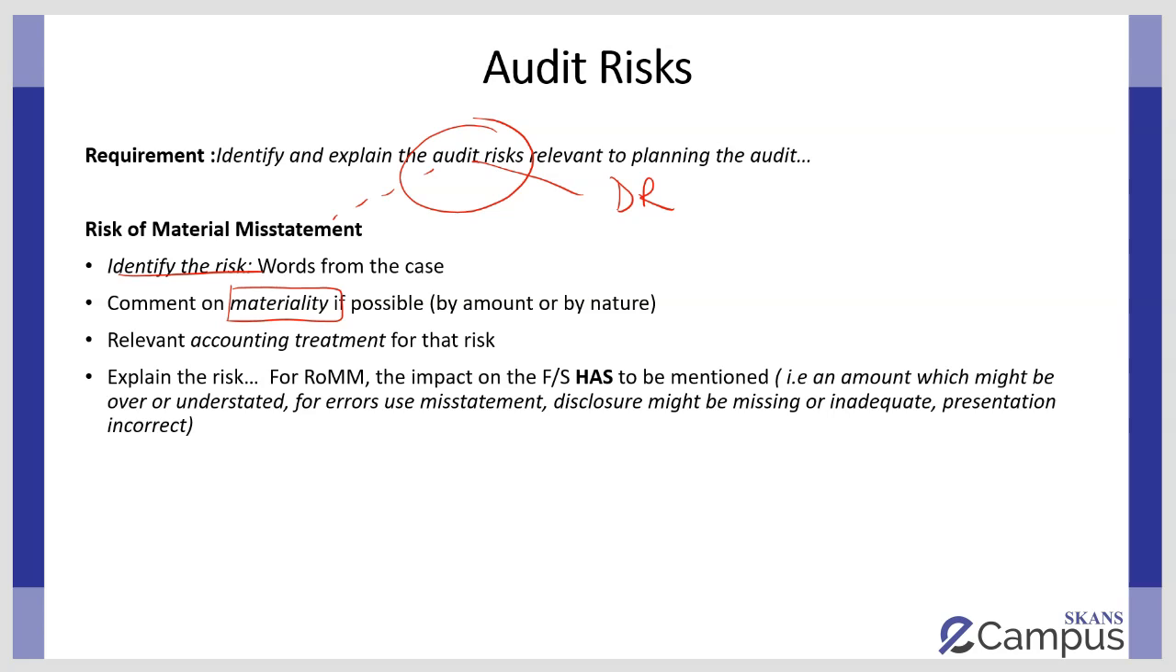Please remember, there are no marks for simply saying this is 7% of total assets. If you just stop your sentence here, that's a 0, even if the calculation is correct. You need to conclude by saying this is 7% of total assets and therefore material. You then go on to talk about the relevant accounting treatment. So what the accounting treatment should be for that particular account balance, class of transaction or disclosure.